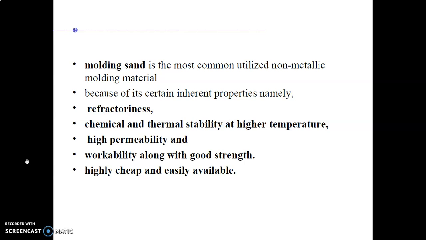Because of its certain inherent properties, namely, I am defining the properties of the molding sand: refractoriness, chemical and thermal stability at high temperature, high permeability, workability along with good strength, and it is highly cheap and easily available. So these are the five advantages, or we can say unique properties, of the molding sand. That's why people are using molding sand as the mold material.